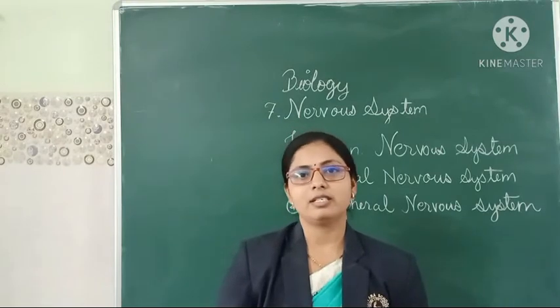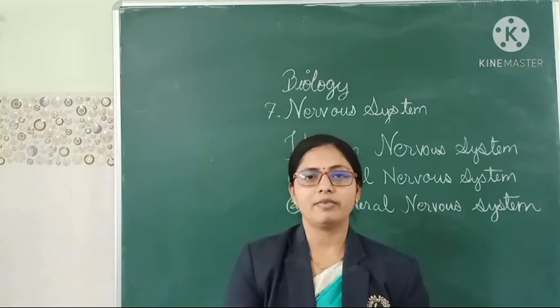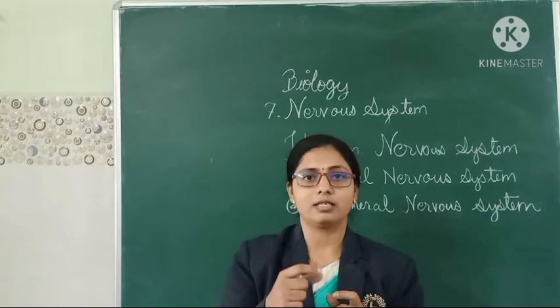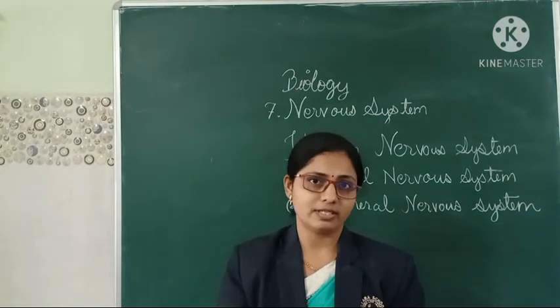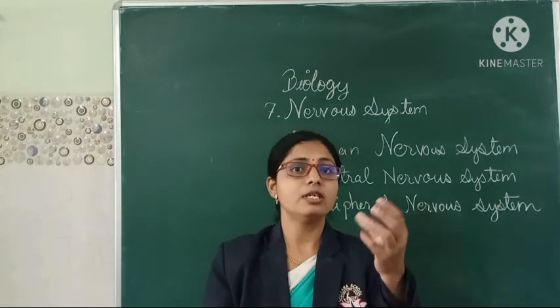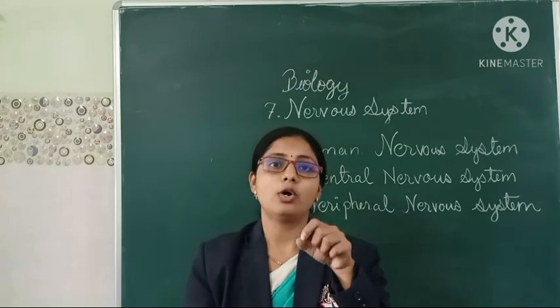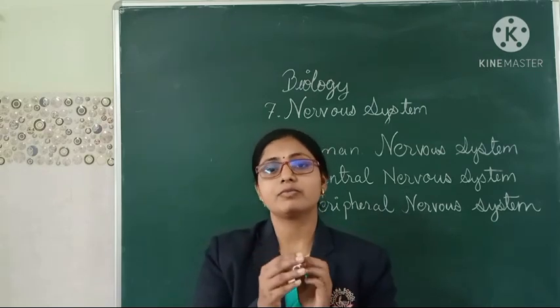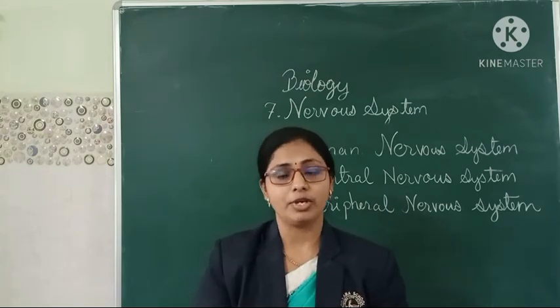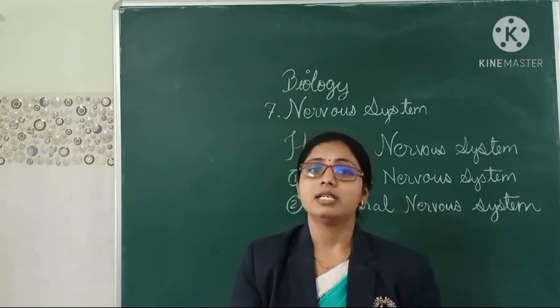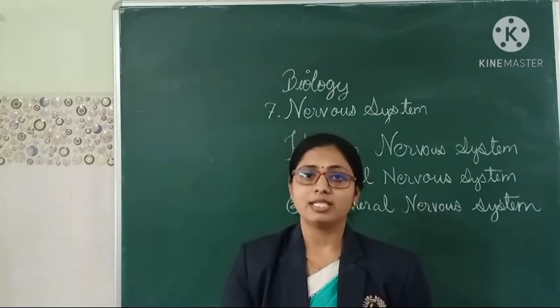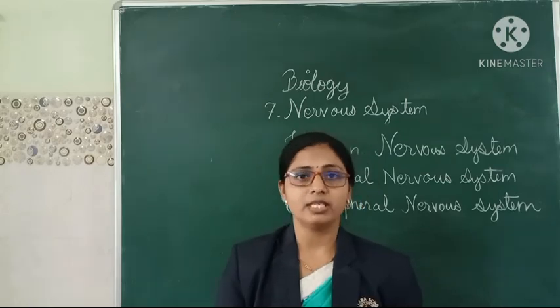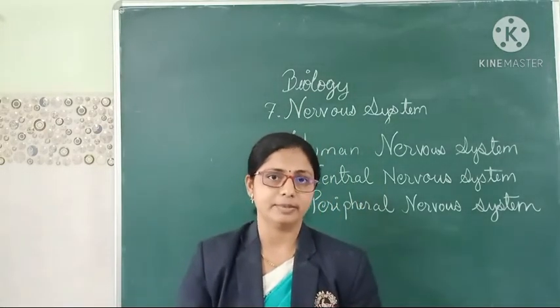Then next we are going to see the peripheral nervous system. The peripheral nervous system mainly has the nerves which are arising from the central nervous system. All the nerves which are joined to each part of the body are known as the peripheral nervous system. So let us have a look at this diagram of the human nervous system and study it clearly.